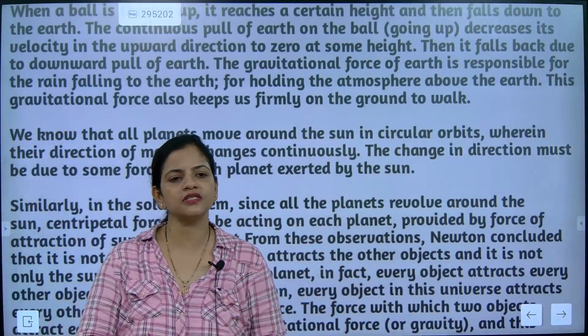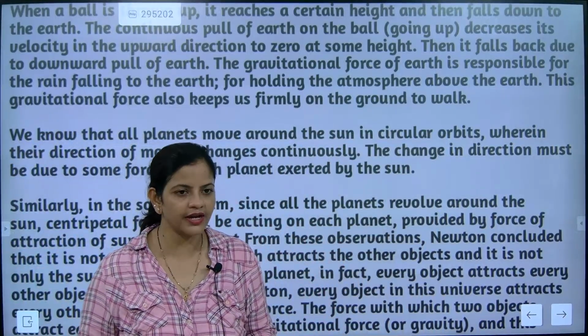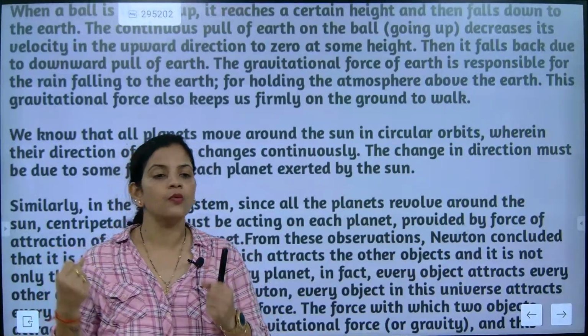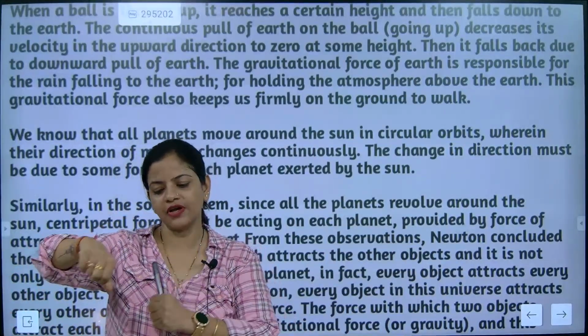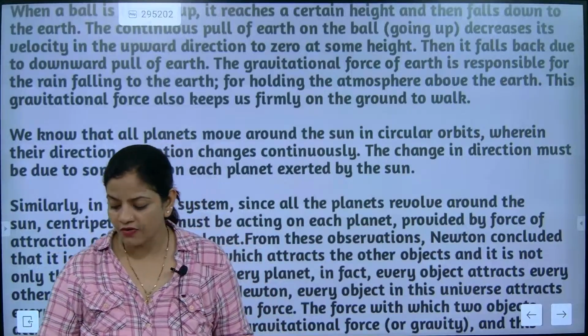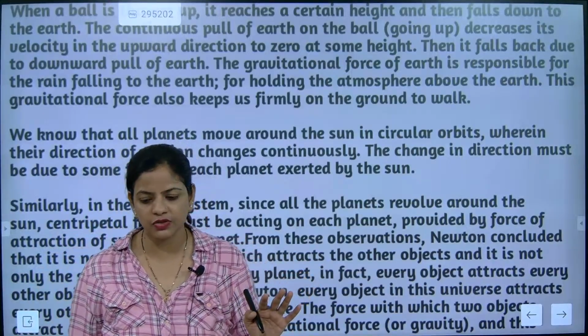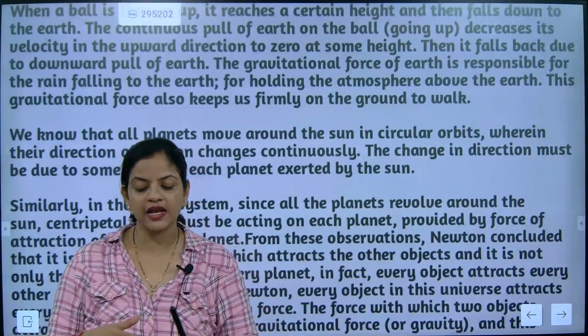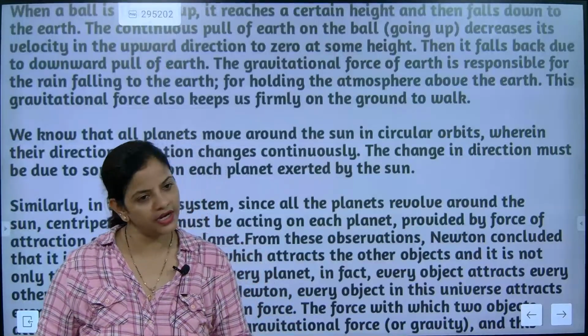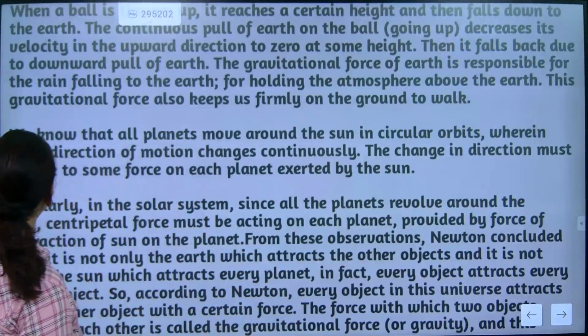So 100% the sun is generating some pull. Correct. Now, the sun is generating some pull and the planets are revolving around it. I hope you have understood. The pull is there and the planets are revolving around it. Got it? So now we will go for the next one.